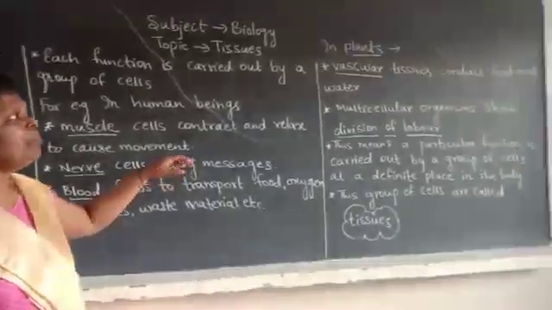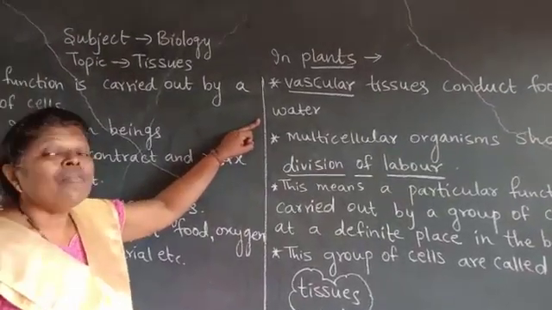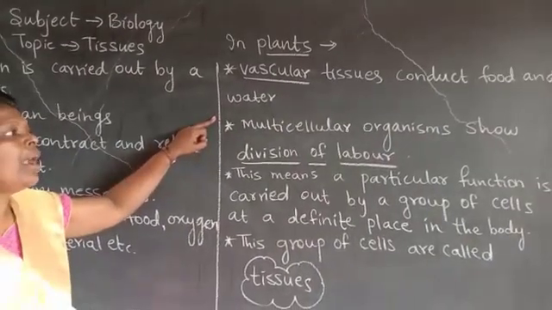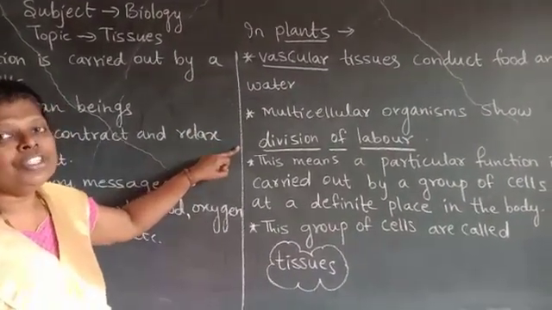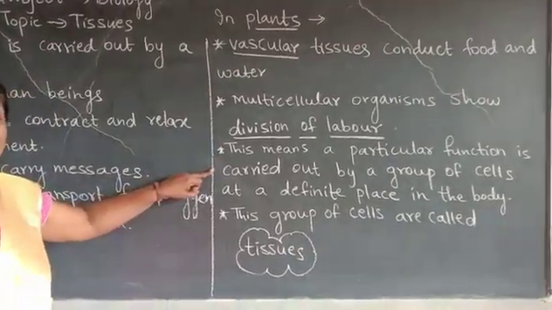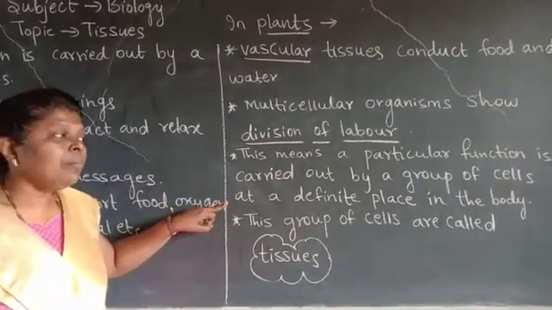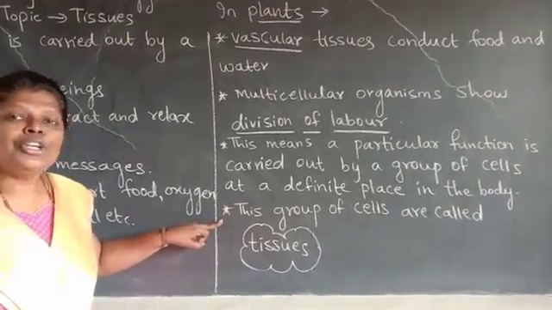Now let us see in plants what happens. In plants, vascular tissues are present. Vascular tissues conduct food and water to all parts of the plant body. Multicellular organisms show division of labor. This means a particular function is carried out by a group of cells at a definite place in the body. This group of cells is called tissue.